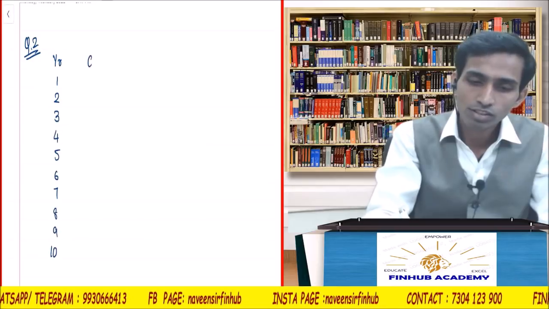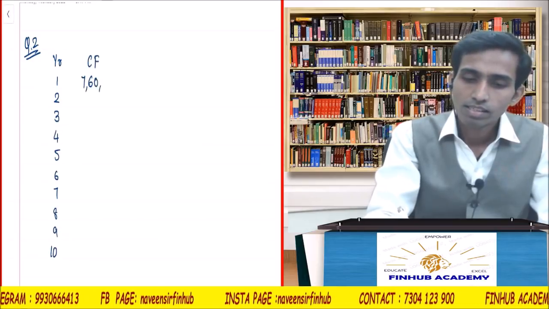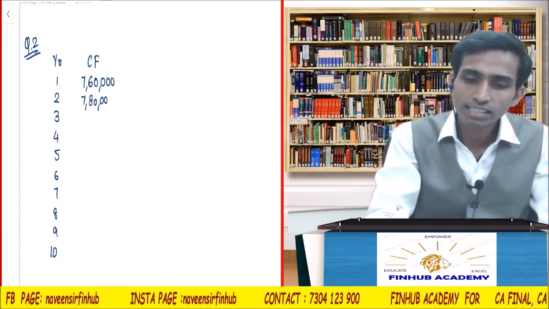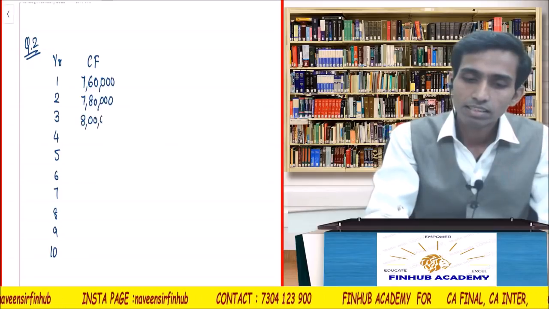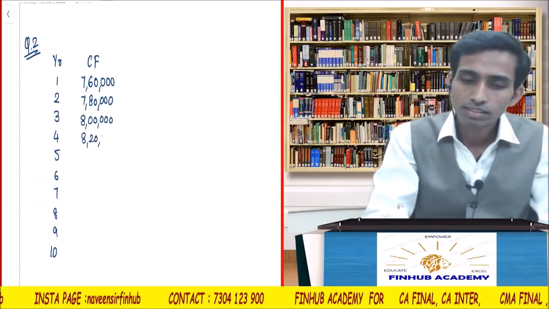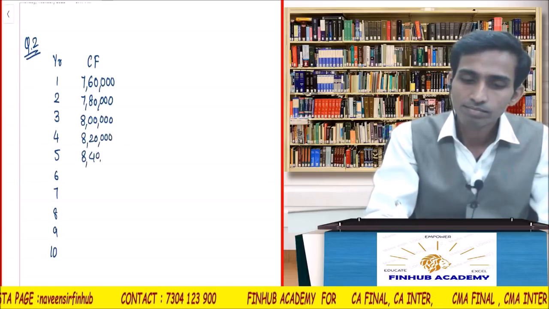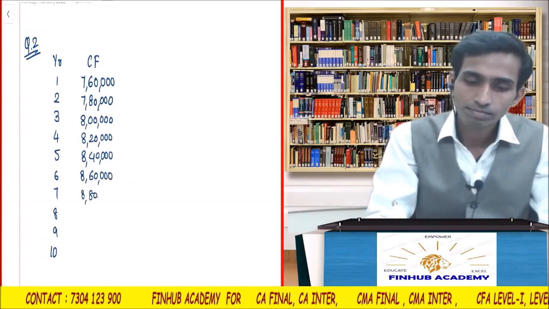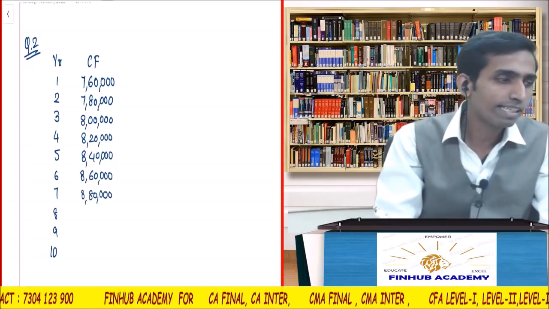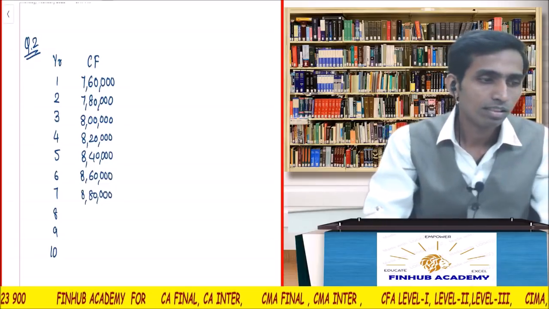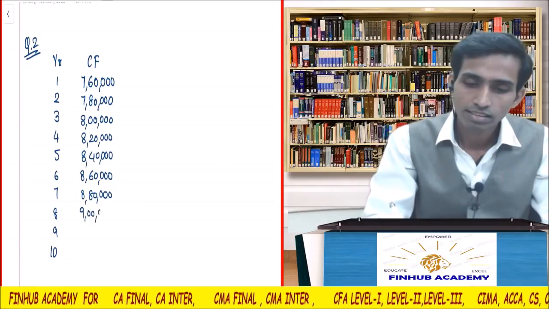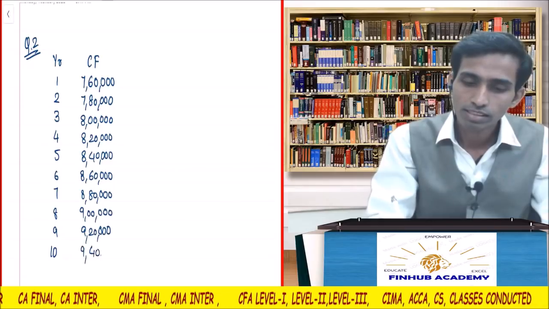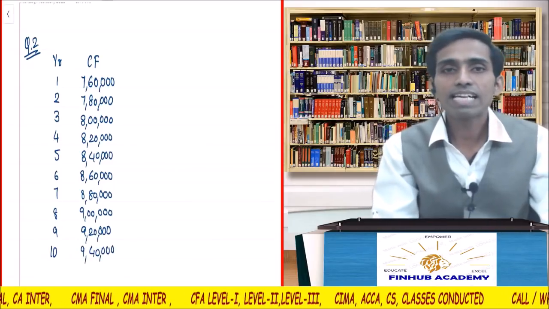First year cash flow is how much? 7,60,000. Every year it will increase by 20,000. That means 7,80,000 next year, correct? 8 lakhs. Then 8,20,000. Next is 8,40,000. Next is 8,60,000. 8,80,000. Every year it is increasing by 20,000. Next, 9 lakhs. Next, 9,20,000 and 9,40,000. Now, in this case, I can't use the formula.